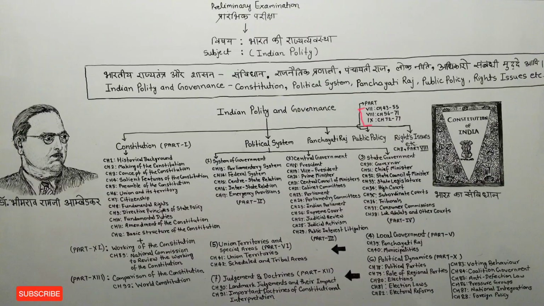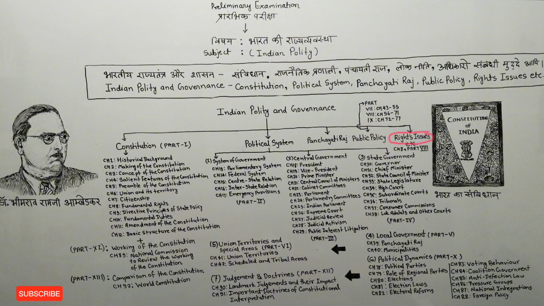All these parts, which are part number 7, part number 8 and part number 9, I have kept them under public policy because in this we get to see Niti Aayog and things like Finance Commission. In this way, we get to see many constitutional and non-constitutional bodies in it, which work to make public policy in some way or the other.